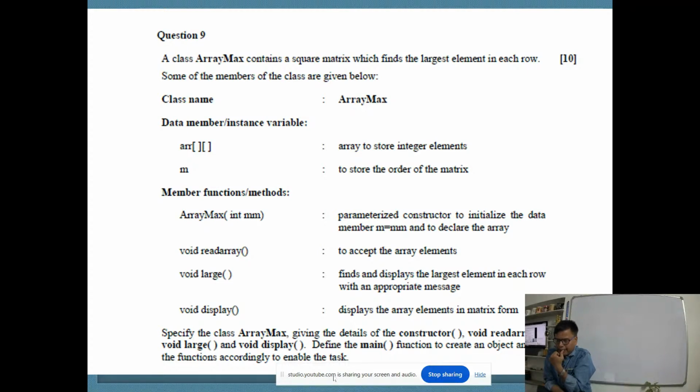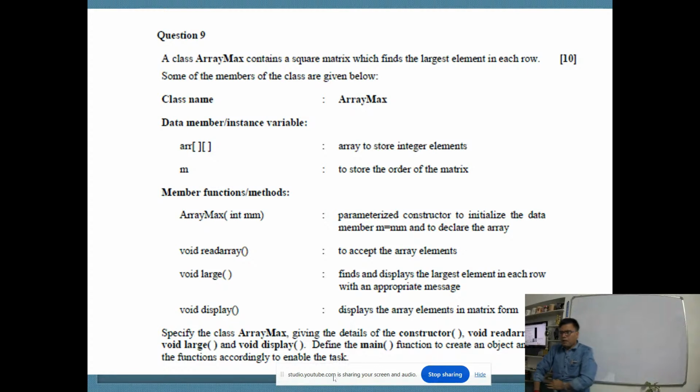Array max int mm is a parameterized constructor to initialize the data members and to declare the array. Void read array to accept the array elements. So first one is the constructor, second is the void read array to input the elements, so that will initialize the size of the array. Void large finds and displays the largest element in each row with an appropriate message, and void display displays the array of elements in matrix form.